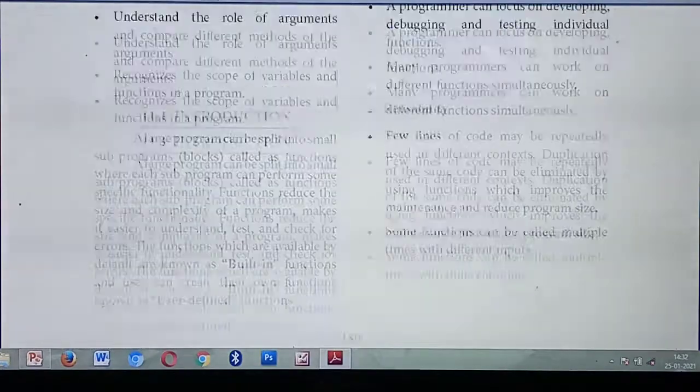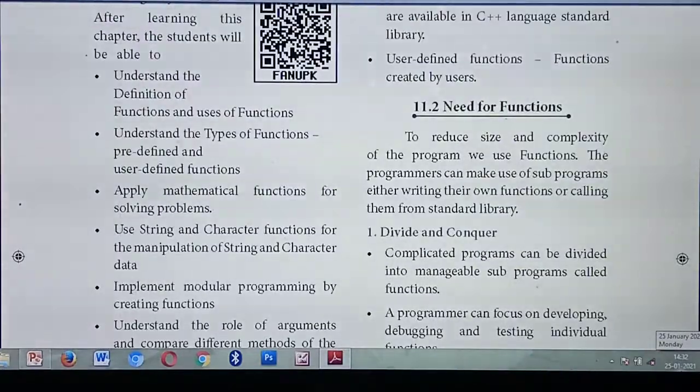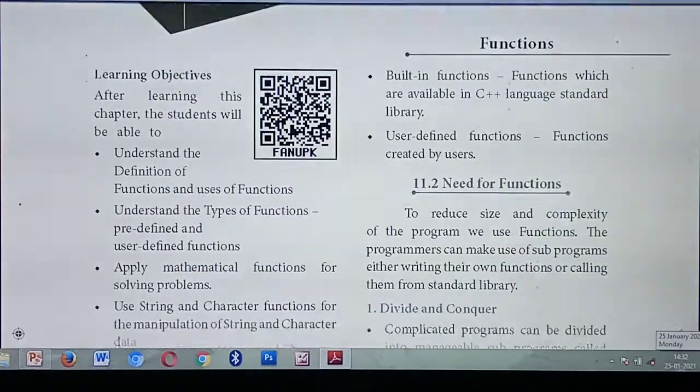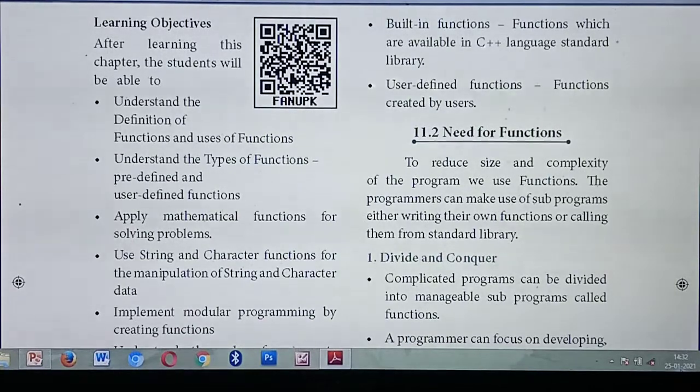That one we are called as which function? User defined function. Understood? Okay. So next one, there are two types of functions they have written. Functions that are already predefined. Once you are installing the software itself, they are already predefined inside the software. That is called which function?